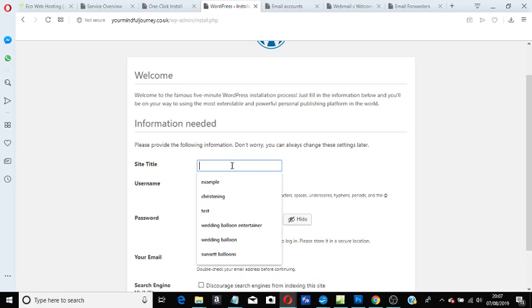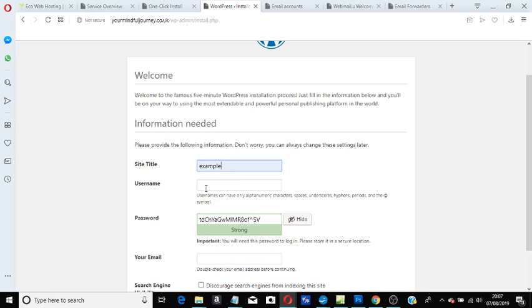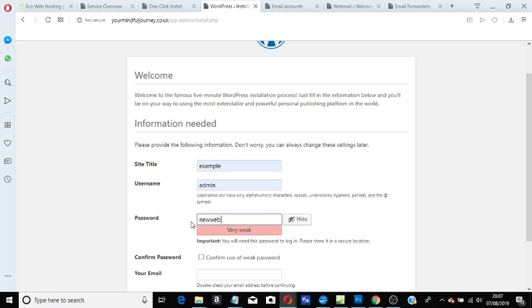So just for my tutorial here, I'm just going to use example, right? And I'm also going to use the username admin just for the top. Now for this one here, I'm going to use a temporary password, and that's going to be new website 2000, right? And that's just temporary. It's not going to be the one I want to use.